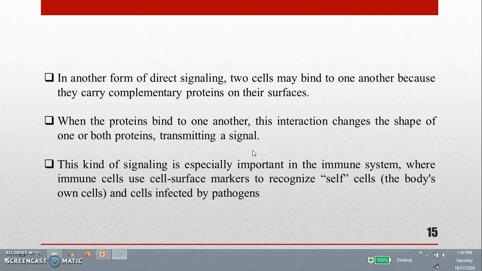After that, in another form of direct signaling, two cells may bind to one another because they carry complementary proteins on their surface. When the proteins bind to one another, this interaction changes the shape of one or both proteins, transmitting the signal. This kind of signaling is especially important in the immune system, where immune cells use cell surface markers to recognize self cells or host cells.